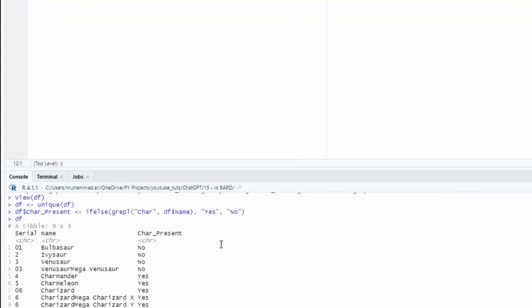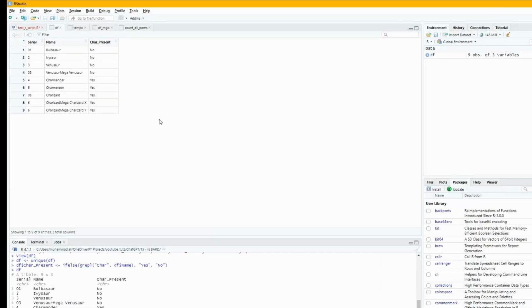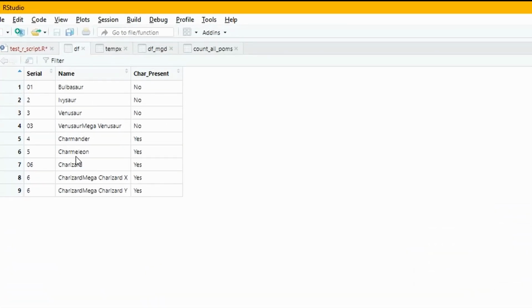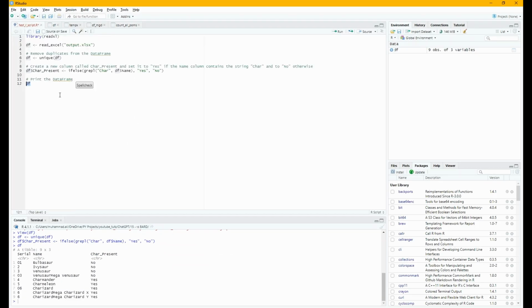Let's do df and it will show you df here as well. It's easier to see it here, so let's see it here. So far so good. We can see that all of those rows where we have char in the name, it is saying yes, and all of the other it's saying no. So we have successfully translated Python script to R script. So Bard is doing really well in this area.